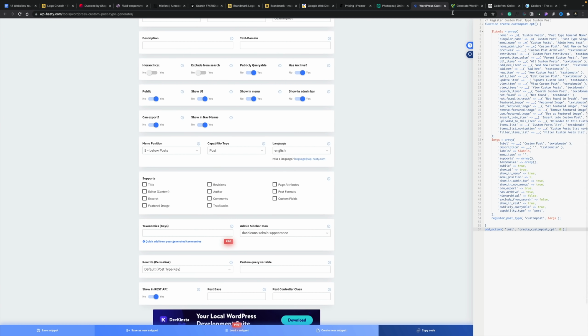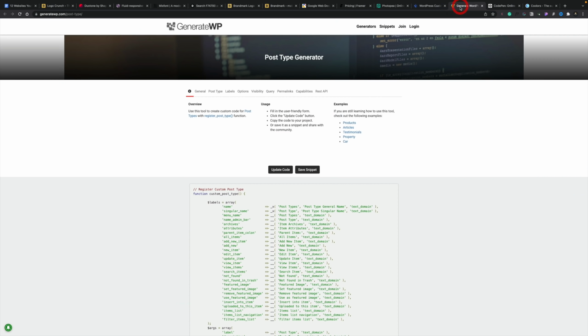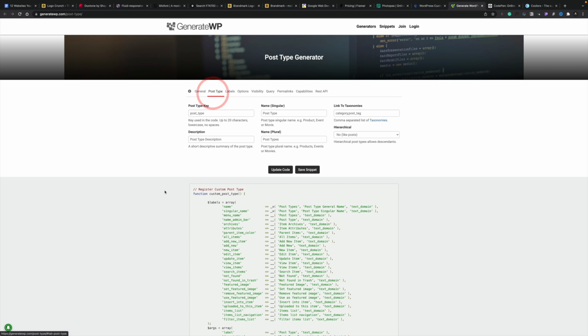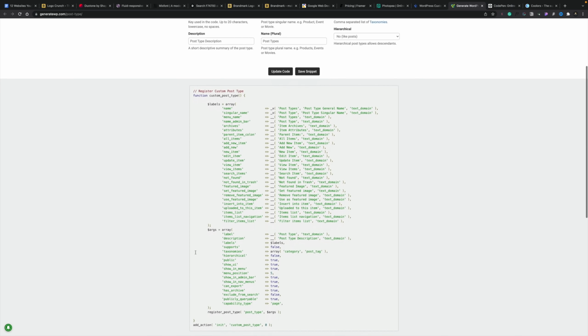The other alternative that I've got that does pretty much the same kind of thing is Generate WP. And Generate WP, as its name would suggest, allows you to generate various different WordPress features. So for example, again, if we want to use those post types, we can simply come into a post type, we can give it a name, we can give it links to taxonomies, we can give it a description, and then we can create our code. And there's our code snippets underneath.